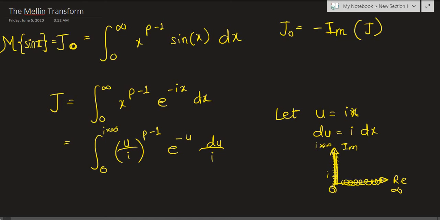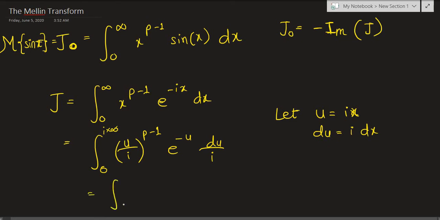And the integral from 0 to i times infinity is not necessarily equal to the integral from 0 to infinity. It again depends on what function you are integrating. So we'll have to actually prove that the integral from 0 to i times infinity is equal to the integral from 0 to infinity in our case, in our choice of integrands. So I hope you understand the difference between i times infinity and just infinity.